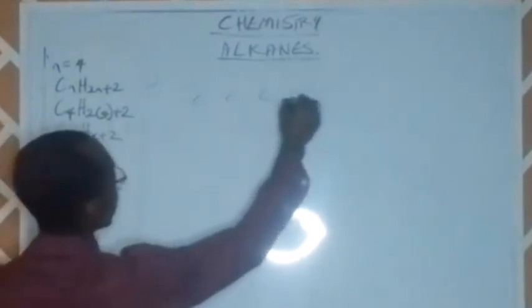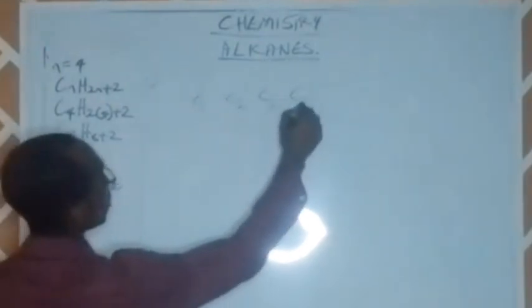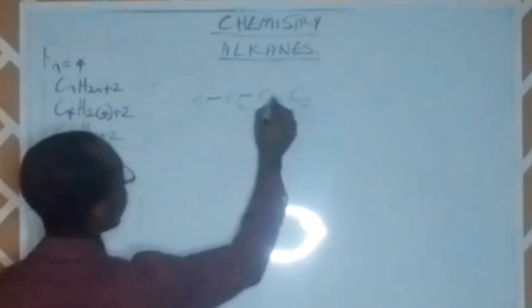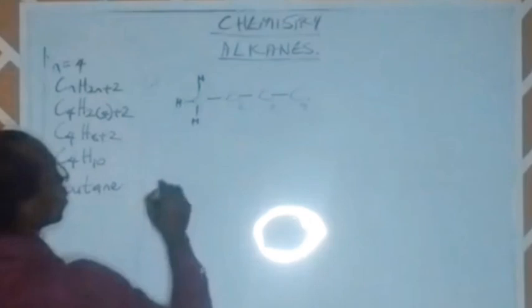Carbon, carbon, carbon, carbon. So we see now we have carbon 1, carbon 2, carbon 3, and carbon 4. And all of the carbon atoms are connected to one another. So on our carbon 1, it is currently carrying 1 bond, so it can carry 3 other bonds, and that gives it 3 hydrogen atoms.